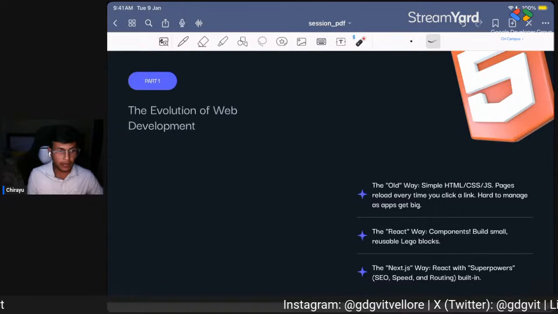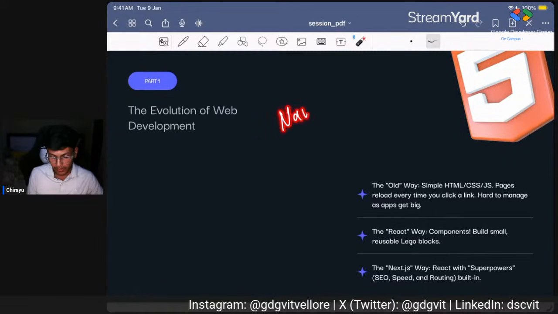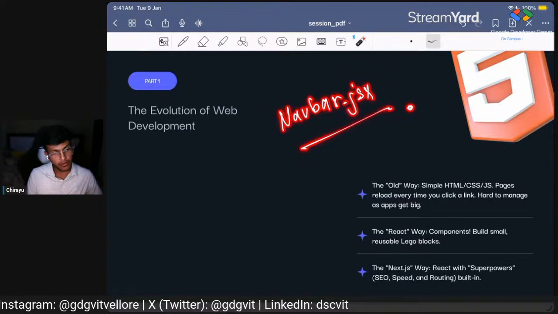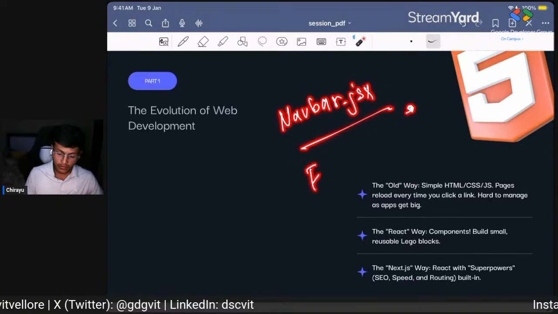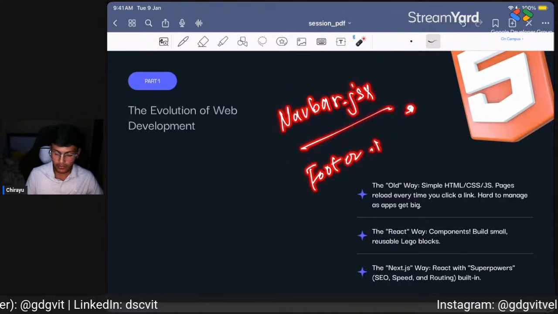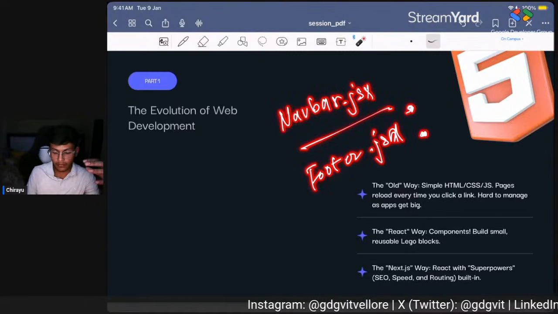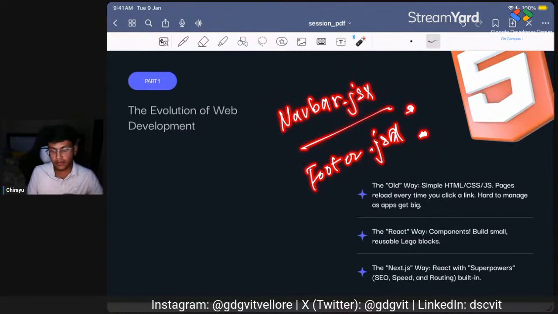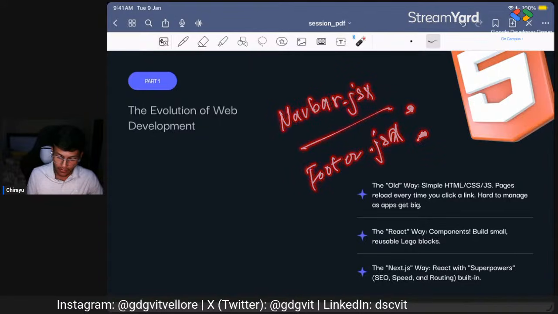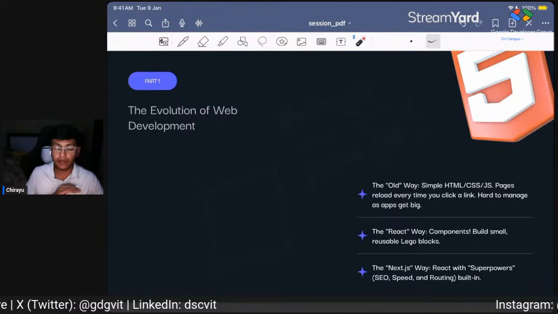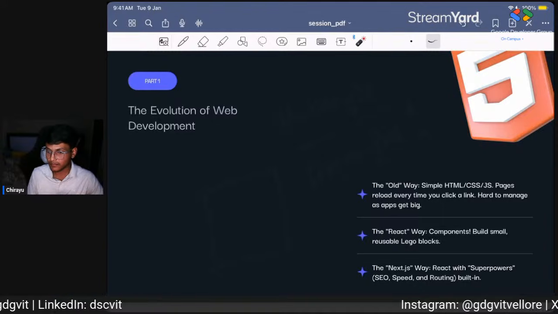So, for example, I can make a navbar.jsx file which has the code for navbar, and then a footer.jsx file which has the code for footer, and then in every page I can tell React that whenever a user or a client visits my website or any page in my website.